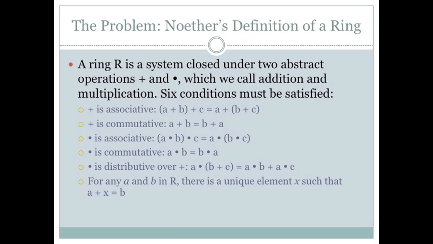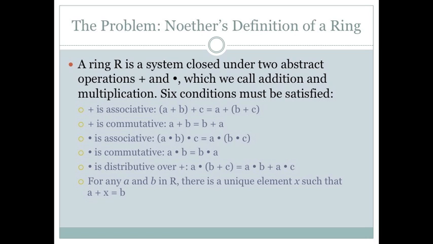She said that a ring R is a system closed under two abstract operations, which we call addition and multiplication. 6 conditions must be satisfied. First, we need associativity of both addition and multiplication, as well as commutativity of addition and multiplication.